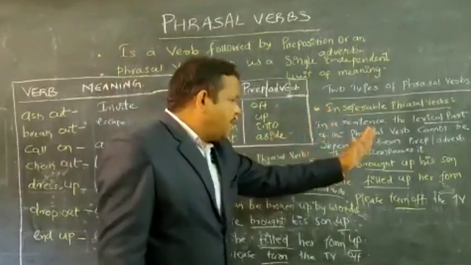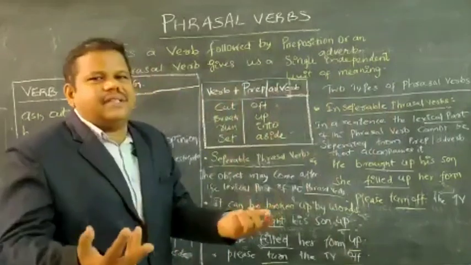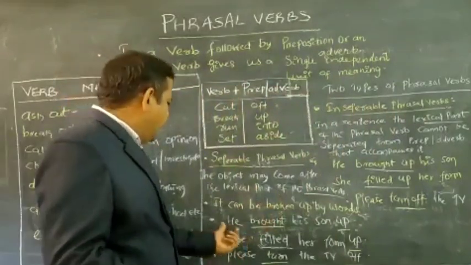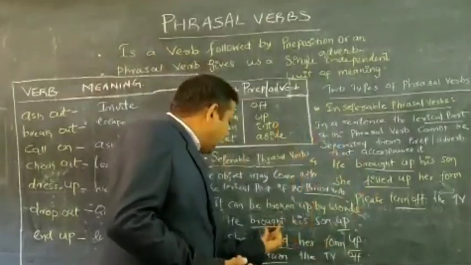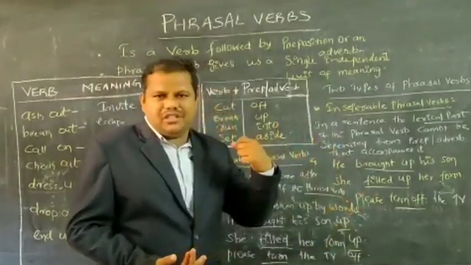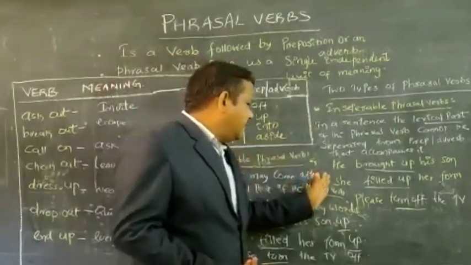Let us see the same examples written with the separable phrasal verbs. Like, "He brought up his son" is an inseparable phrasal verb. Then how will you write it as a separable phrasal verb? "He brought his son up." You are writing the verb and the preposition separately.